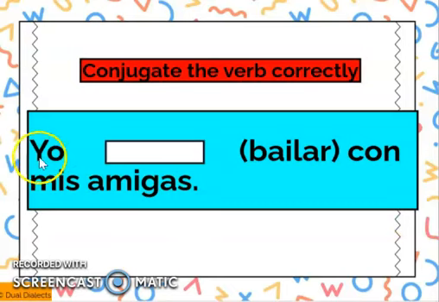Alright, so for this one, yo is I, so I know, ding ding ding, I'm going to add an O to this verb here. So I'm going to drop the AR and add an O. So we replace the AR with an O. So it's yo bailo. Alright, so you're going to continue to do this practice, and I will see you guys next time.